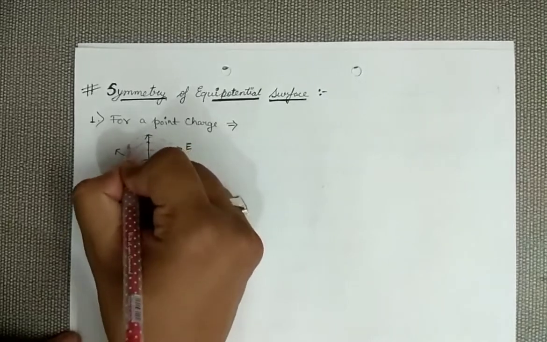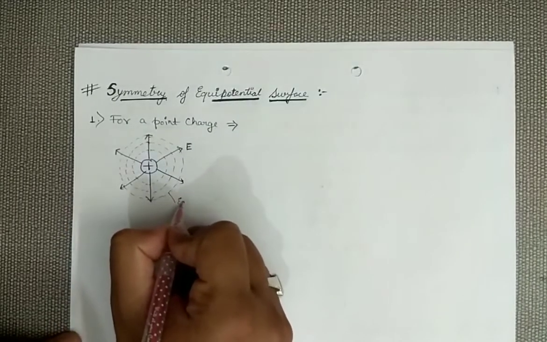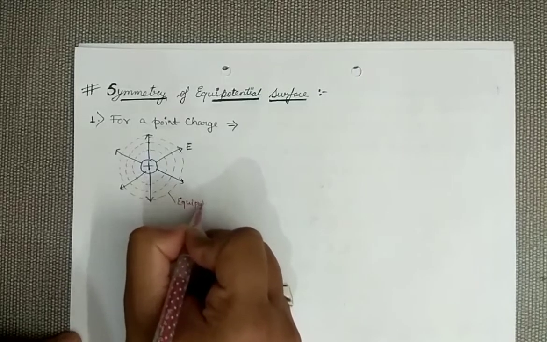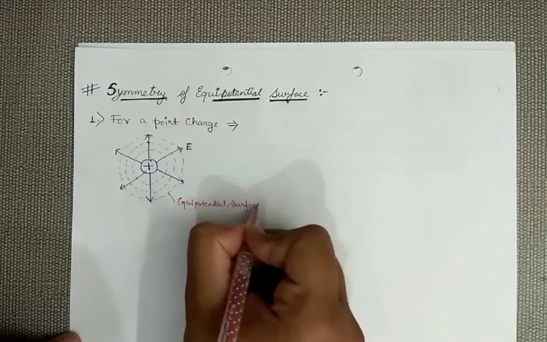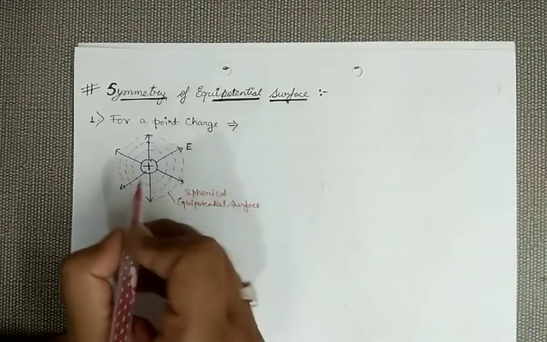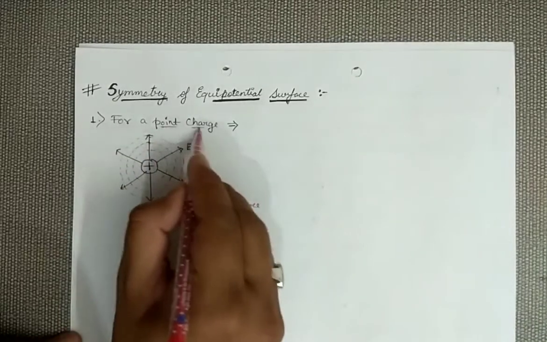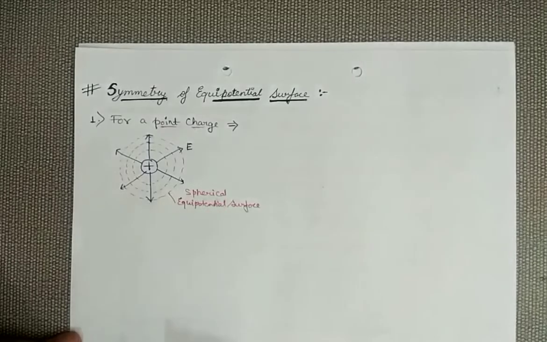So this geometry which I am drawing here with a dotted line, this line represents your equipotential surface. So what is the nature of this equipotential surface? You can easily see they are spherical. So if I talk about a point charge, then for a point charge your equipotential surfaces are spherical in shape.